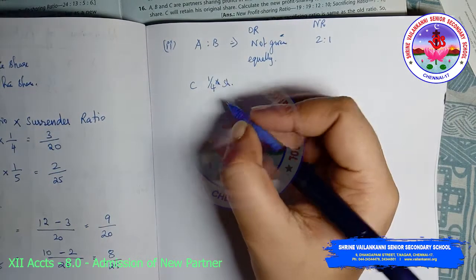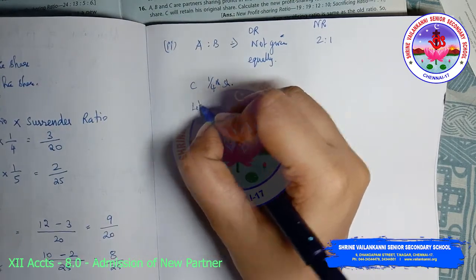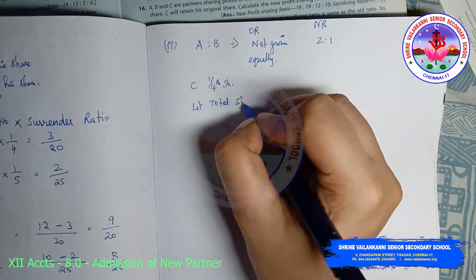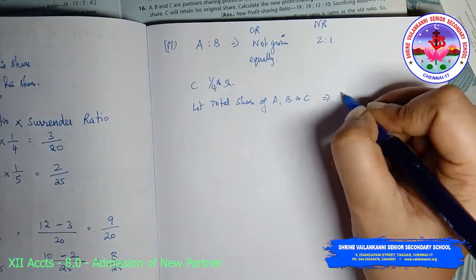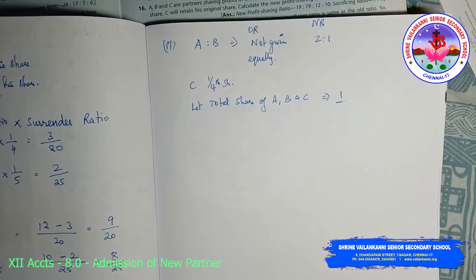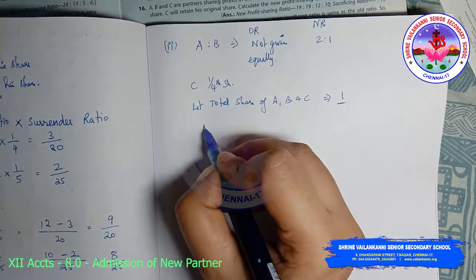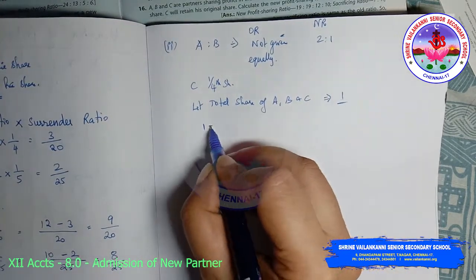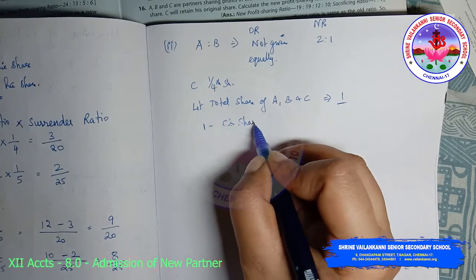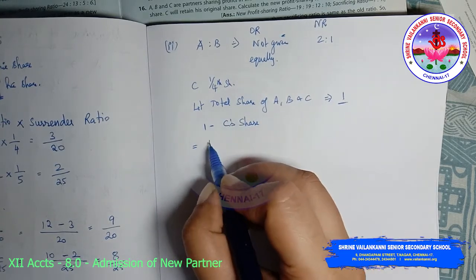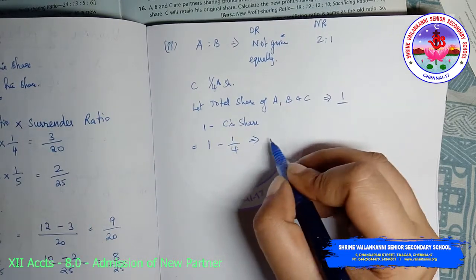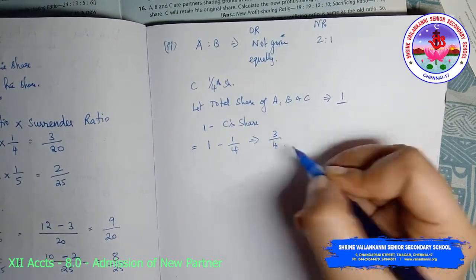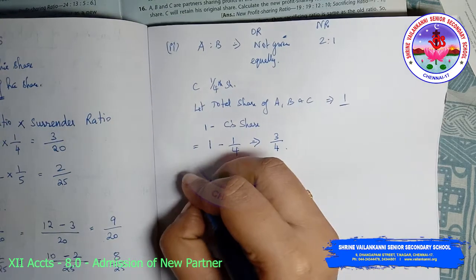So let the total share of A, B and C be 1. C's share is 1/4, so the remaining share is 1 minus 1/4, which is 3/4.